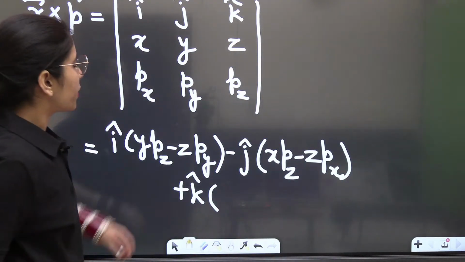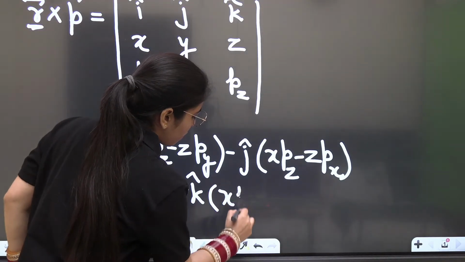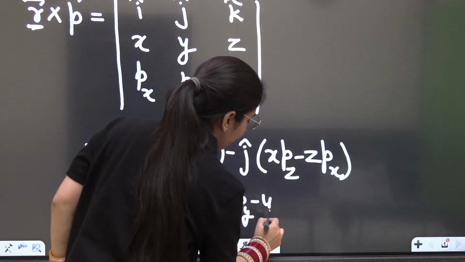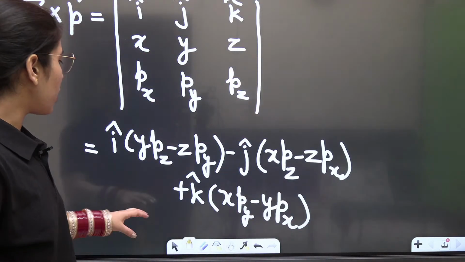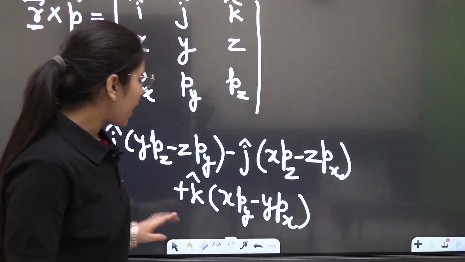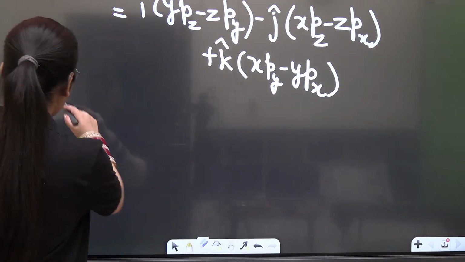Next thing will be what? It will be xpy minus ypx. This is what we have got. Clear? These are the different terms we got. So this was L is equal to R cross P. We have got this complete expression right now.